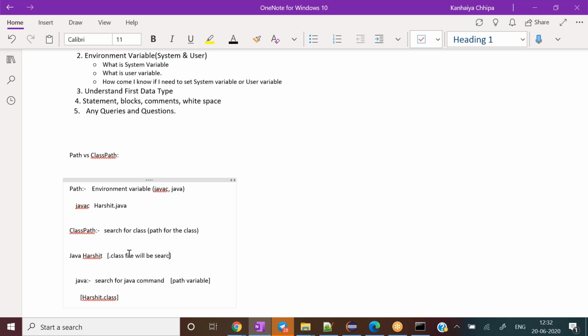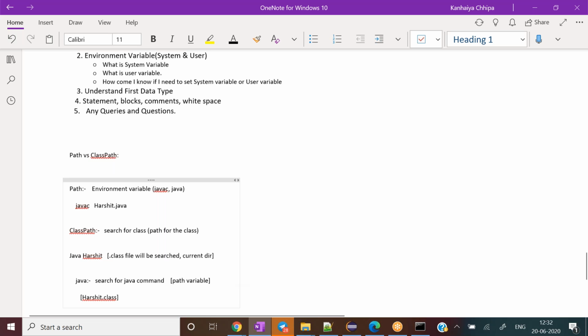It will be searched, right? Where? In the current directory first. And if it finds it in the current directory, then it will end its search. Otherwise, it will go to other locations, like the environment variable and somewhere else, to find it.